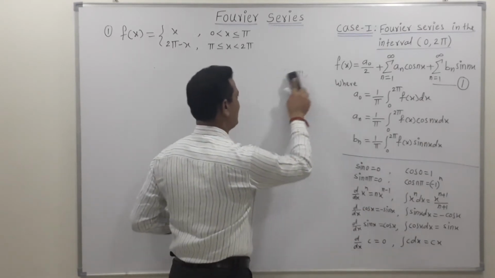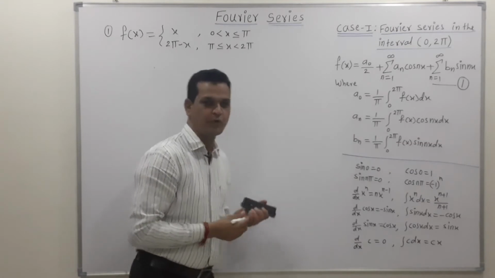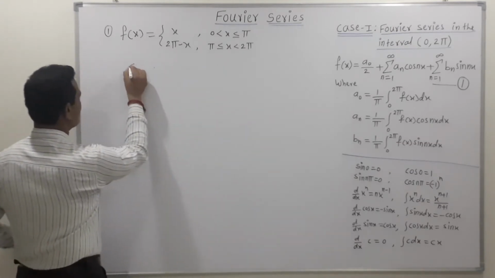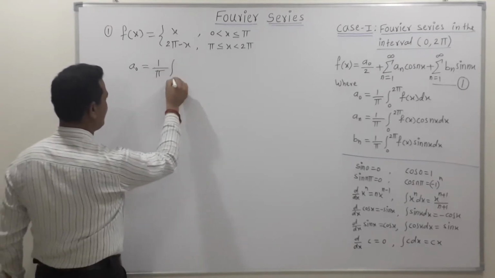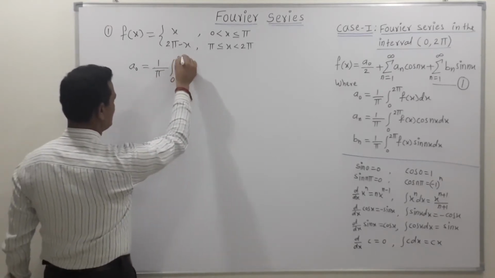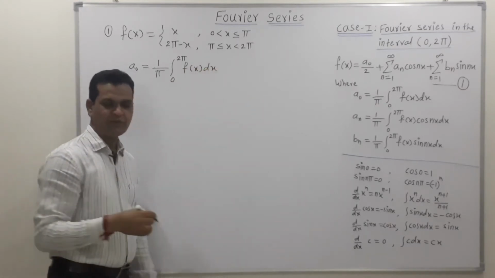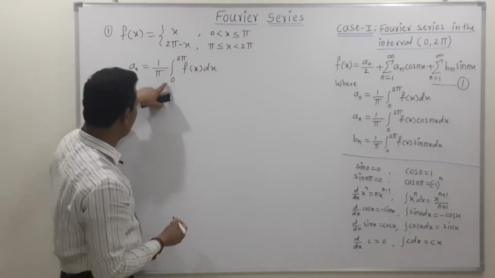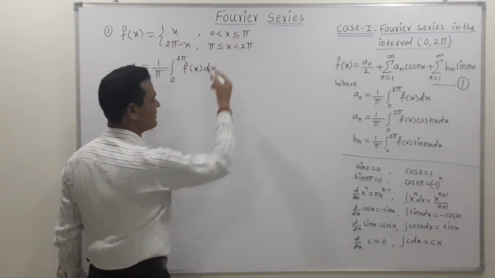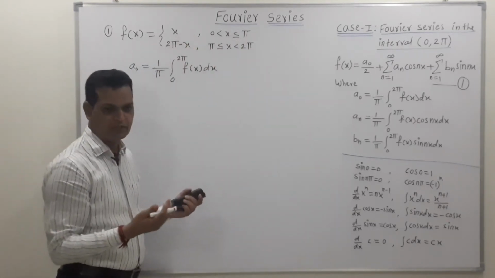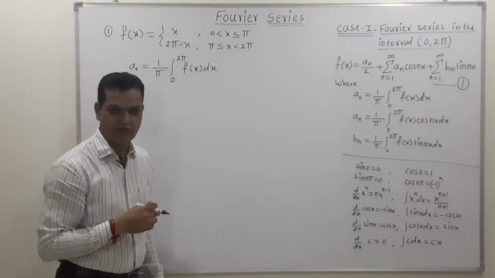Now to find the Fourier series expansion means to find these three coefficients. Let's find the first coefficient. The definition of the first coefficient is 1 upon pi integration 0 to 2 pi f of x dx. Now friends, observe that here the interval is 0 to 2 pi, but in the given example this interval is split into two parts. So let's divide this into two parts according to the integration results.